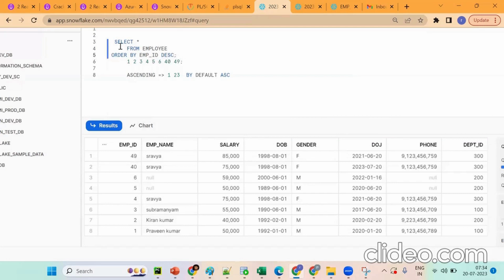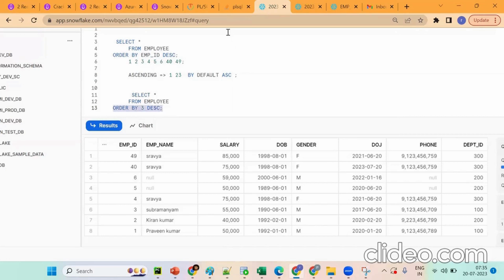Or else, suppose now I put ORDER BY 3. Tell me what will happen. Anyone have an idea what I'm putting? ORDER BY 3. Nothing happened. Will 3 records be displayed? Three rows? No, we are not using the filtering concept. This is sorting, remember? So we are not using filtering. This is sorting.